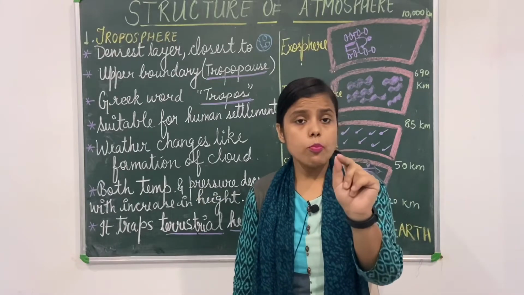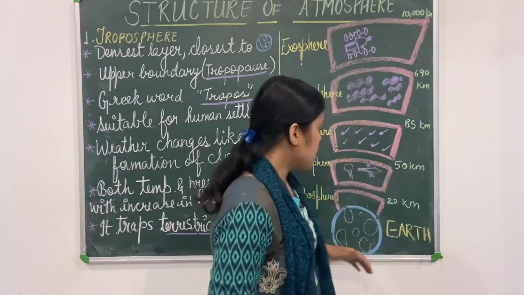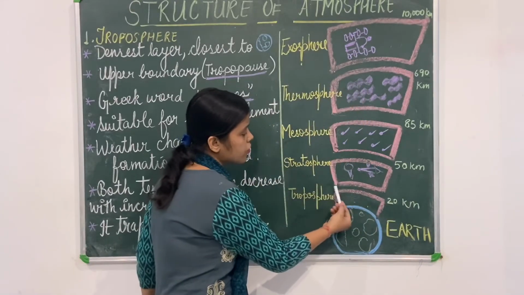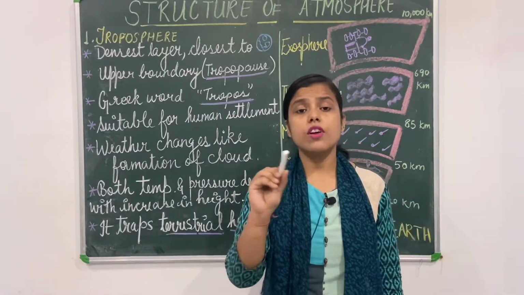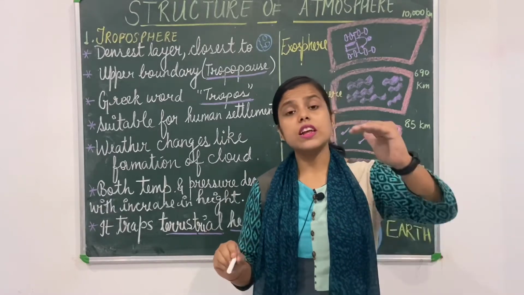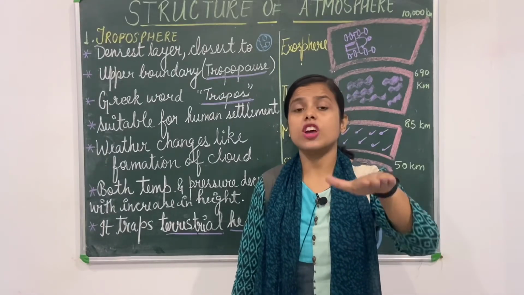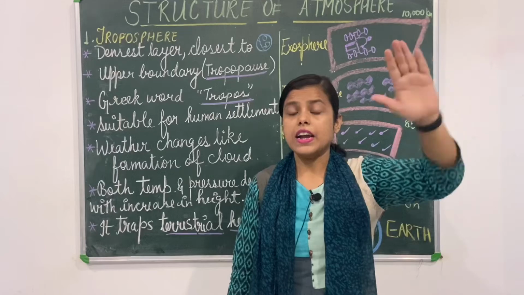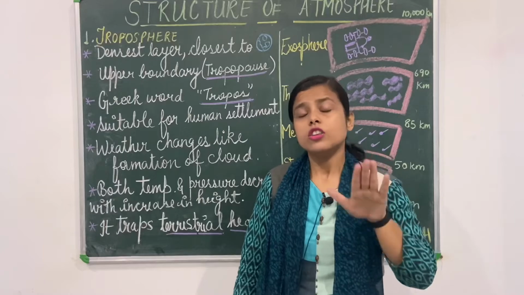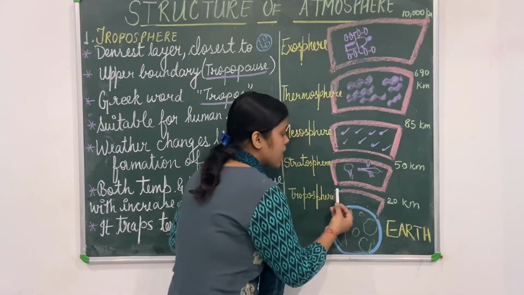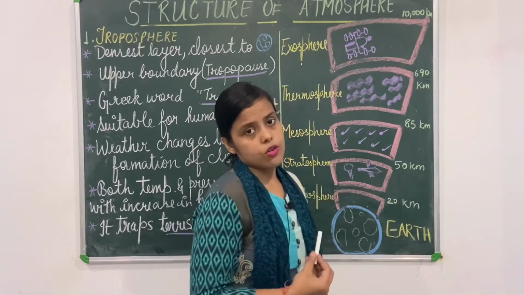As I have mentioned here, both temperature and pressure decrease with increase in height. But in the tropopause, the upper boundary of the troposphere, between stratosphere and troposphere, this is the place where temperature and pressure will not decrease with increase in height. That means there will be no change in temperature and pressure with increase in height. The temperature and the pressure will be still over there. Tropopause marks the upper boundary of troposphere and the lower boundary of stratosphere.